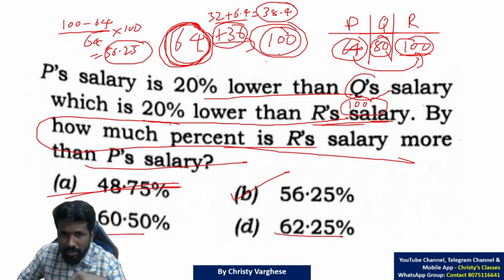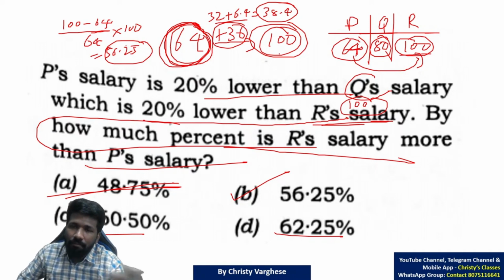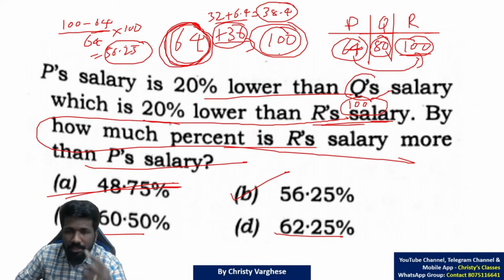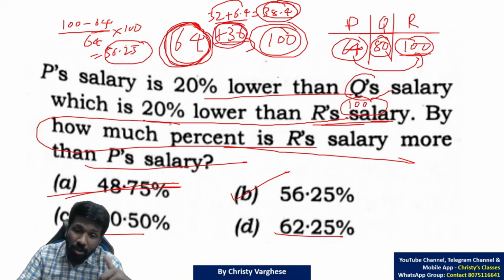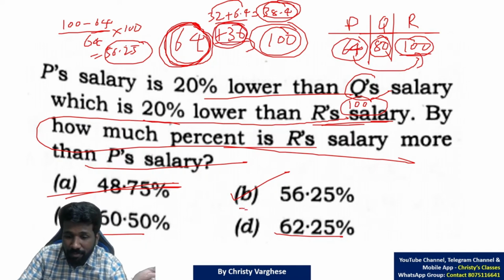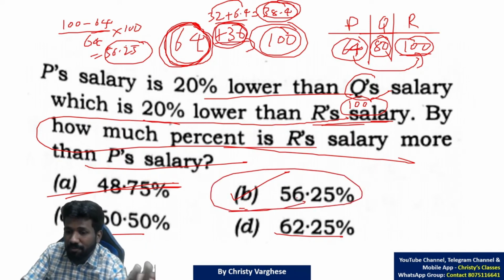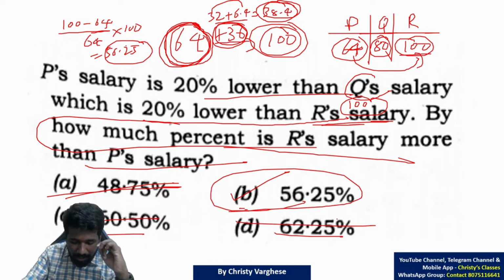Those of you who are watching this video as study material or preparation material, please check out my lecture on percentages. There you can learn this percentage mental math if you are not aware of it. So 38.4 is 60%. So 36 is below 60%, below 60% and above 50%. The only option is 56.25. These two options are above 60, na? That is how you can eliminate.